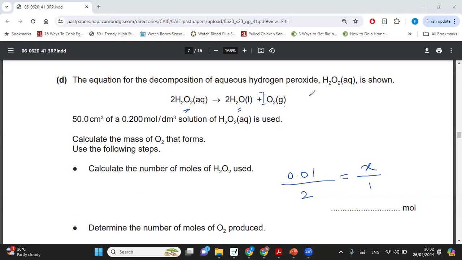Okay. So in the equation, if there's nothing written next to the product or the reactant, it automatically means that there is 1 of it. So I have 2 of hydrogen peroxide, and 0.01 is the value for 2 hydrogen peroxide. So what will be the value for only 1 oxygen? That's the reason why I'm writing 1, because this is basically telling me the numbering. I have 2 of hydrogen peroxide, but only 1 of oxygen. So if 0.01 is for 2, then how much will be for 1, right? And that's how you get the value of X.